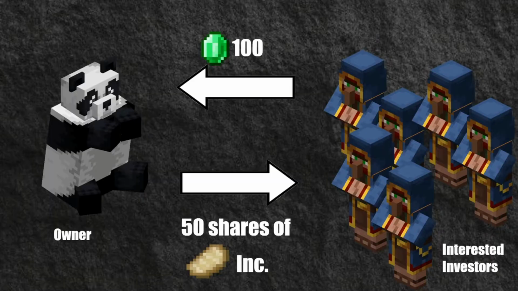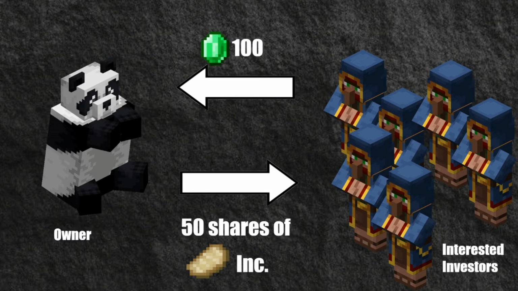On the first day that shares for Pork Chop will be available, the company and executives of Pork Chop will ring the NYSE bell as a way to mark their achievement, and the public will now be able to trade shares of Pork Chop. Now all the investors that were interested in Pork Chop buy the 50 shares, giving the owner of Pork Chop 100 emeralds to invest and grow the business.